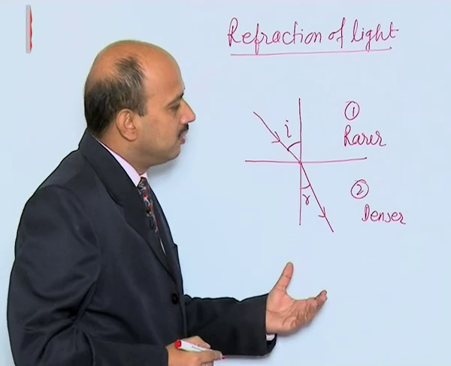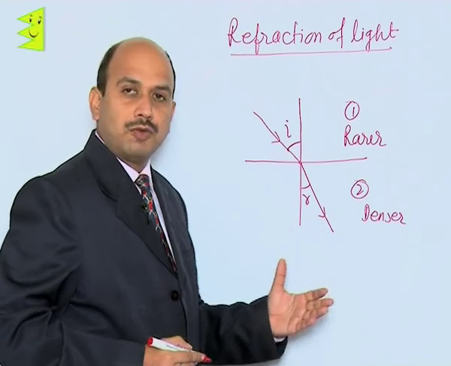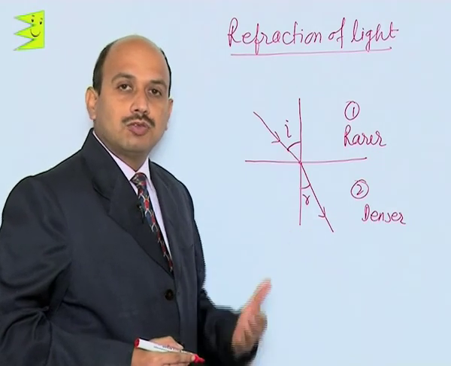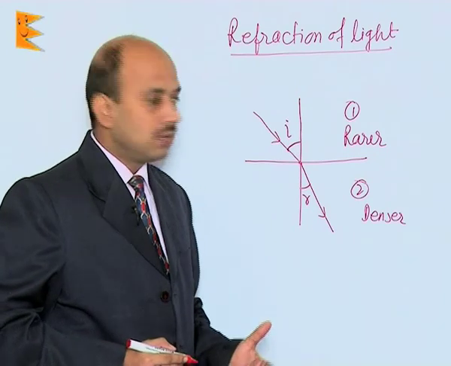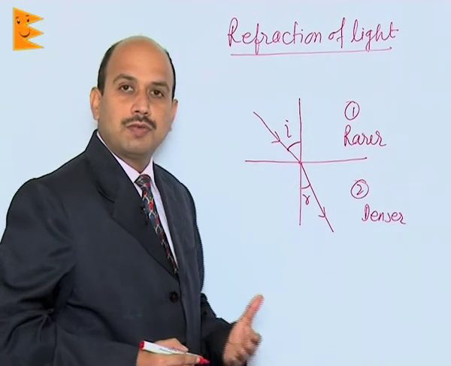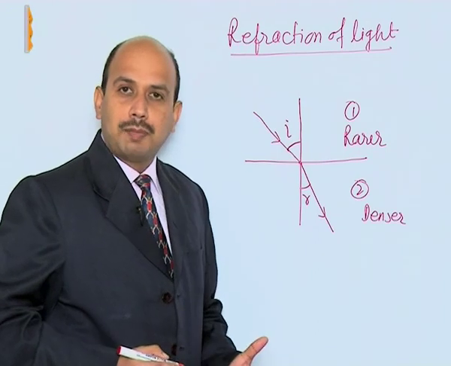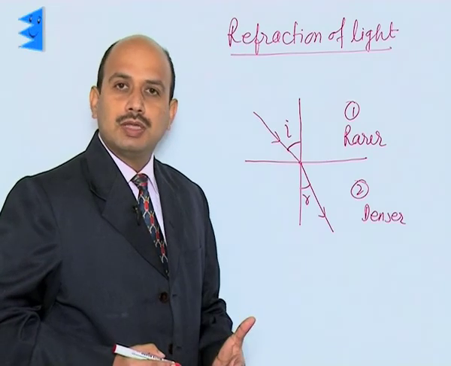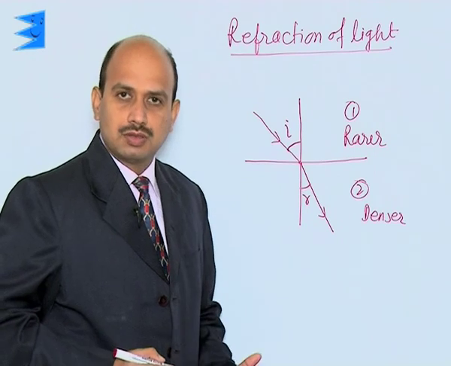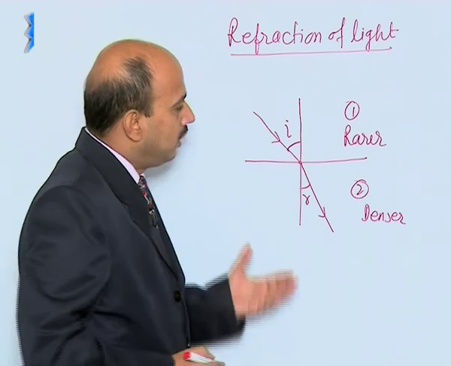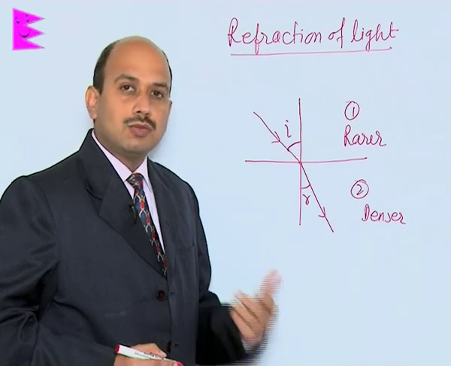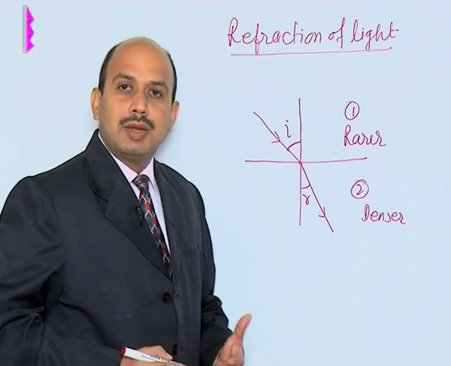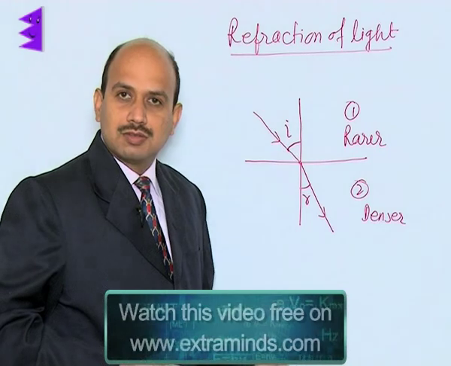This is the reverse one: if it is going from denser to rarer medium, so after refraction the ray will go away from the normal. So this phenomenon of the light, when there is a change in the path when it travels from one medium to another, is known as refraction of light. So see here, during refraction of light, frequency of the light does not change, as well as phase does not change, but its wavelength and speed changes.